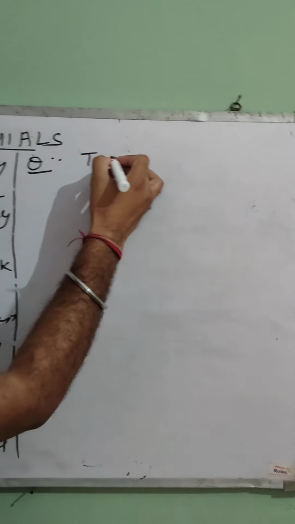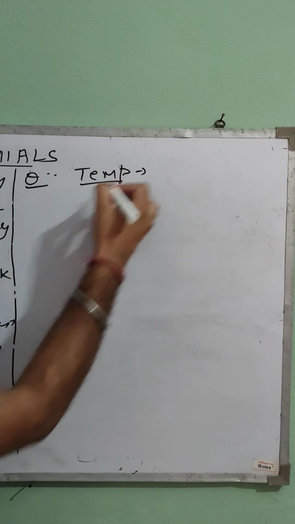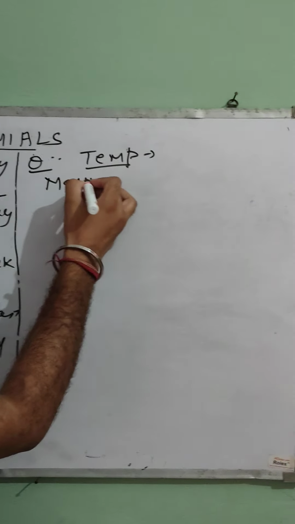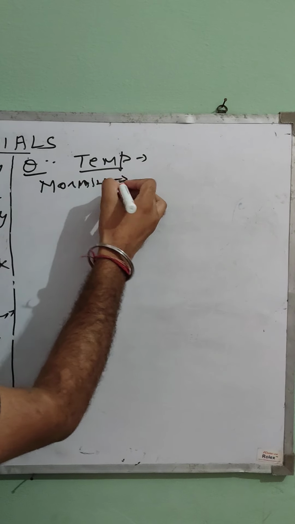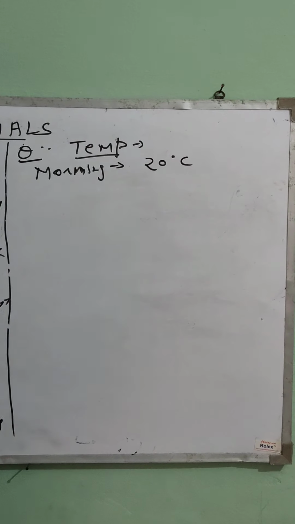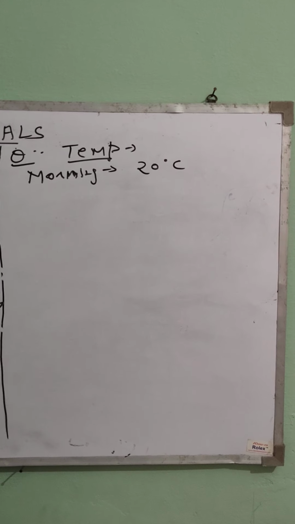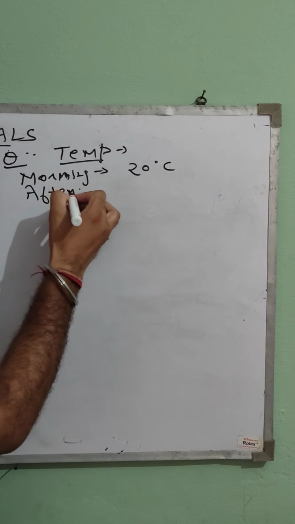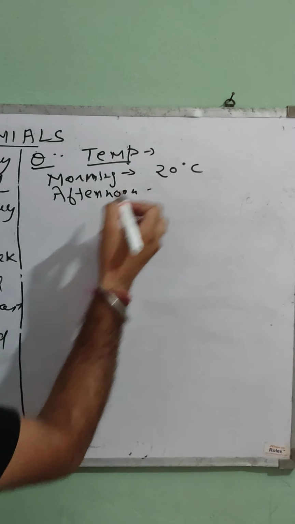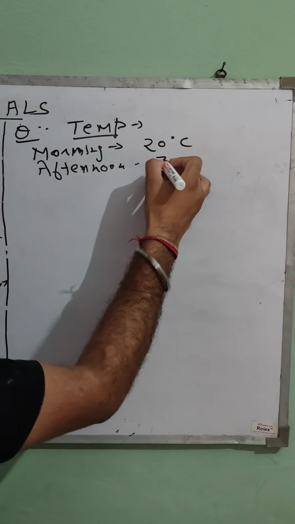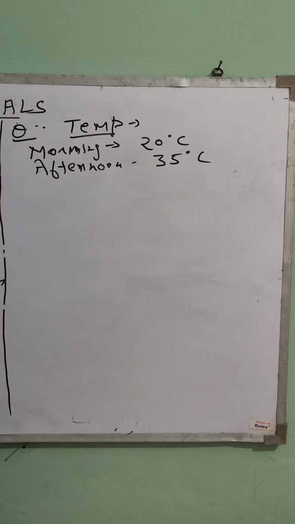First example is temperature. When we wake up in the morning before the sunrise, you know the temperature is cooler. Let's assume the temperature in the morning is 20 degrees Celsius. But when the sun rises in the afternoon, you know the temperature increases. Let us assume the temperature has become 35 degrees Celsius.